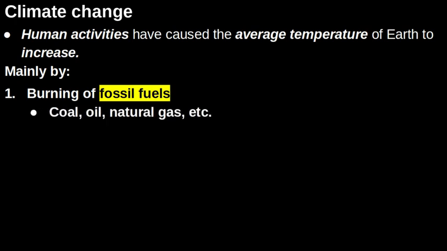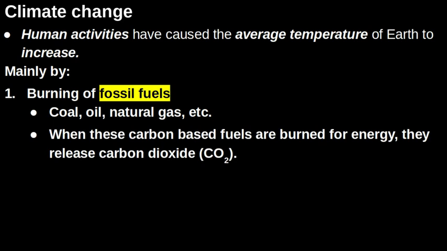So we're talking about coal, oil, natural gas, things that are made of carbon that formed after living organisms were buried beneath the ground in swamps and jungles and forests. And those organic components eventually broke down to become our fossil fuels that we burn today. So when we burn these fuels and we use them for energy, they release carbon dioxide into the atmosphere. And as you already know, carbon dioxide is one of those major greenhouse gases that absorbs heat.